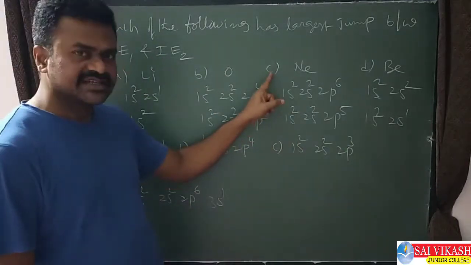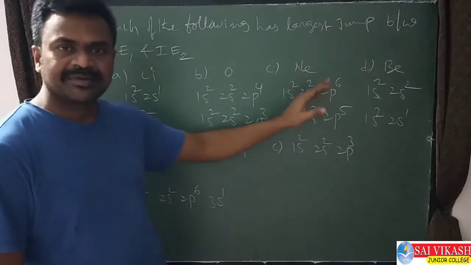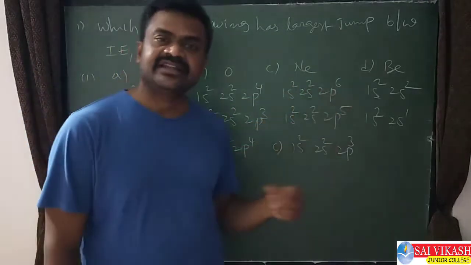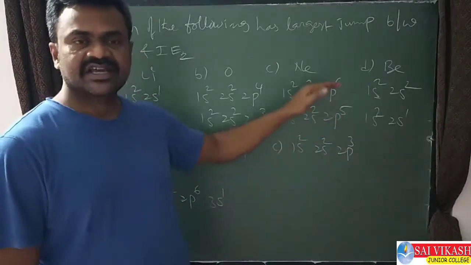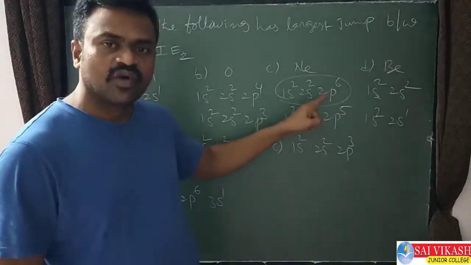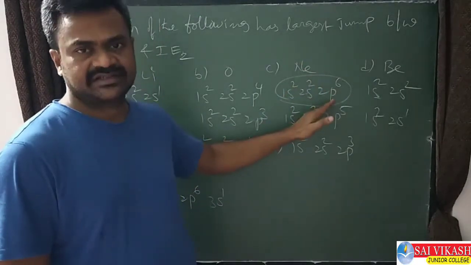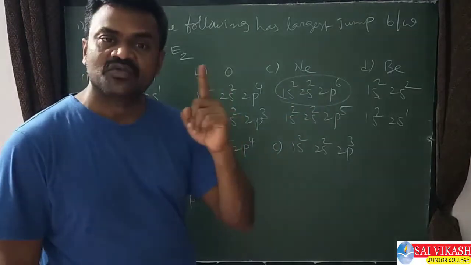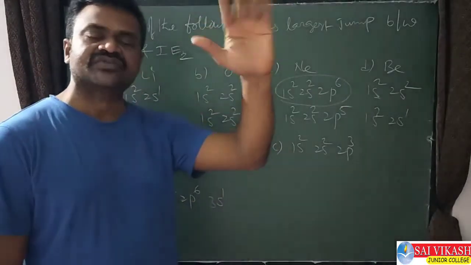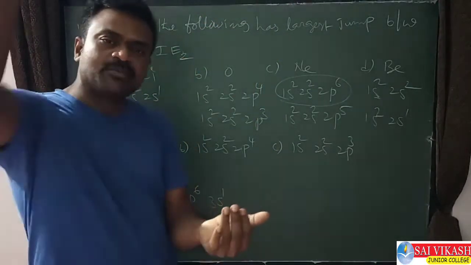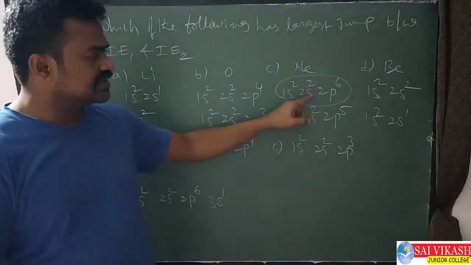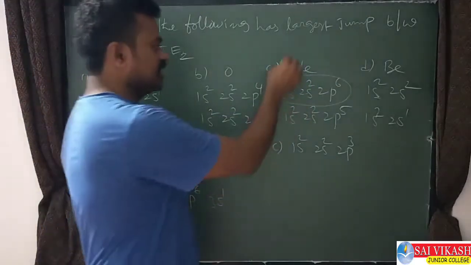IE1 should mean the first electron is removed easily. But you see in option C, neon, 1s2 2s2 2p6: already an octet configuration is there. It has 8 electrons in the valence shell, 2s2 2p6. It is already a stable configuration. So removing one electron from neon is very, very difficult. IE1 itself is a very huge value, so a higher amount of energy is required. In this case, IE1 itself is not easy, so it's not the answer.